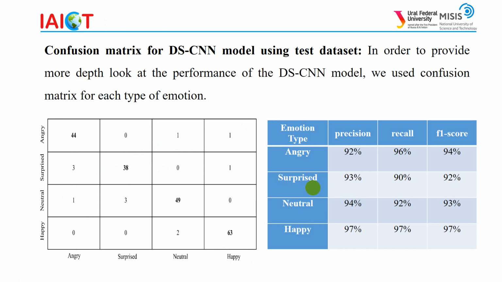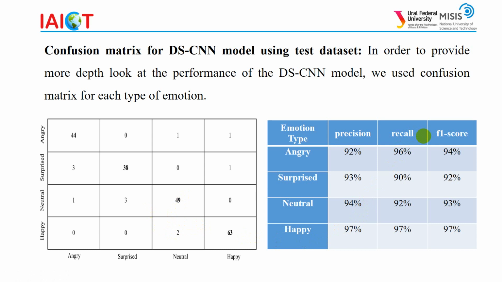Now we will talk about the confusion matrix for our proposed model using the test dataset. We used the confusion matrix in order to provide more depth. We can see that happy images give good results as they have less conflict with the other classes. We determined the precision, recall and F1 score for each class from the test dataset.